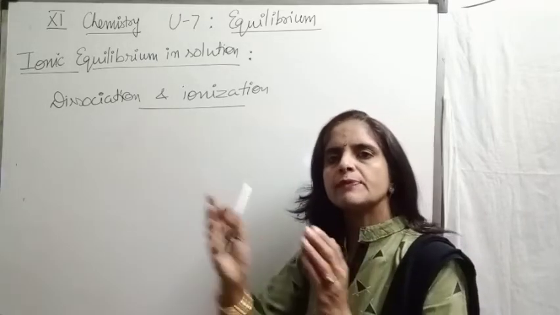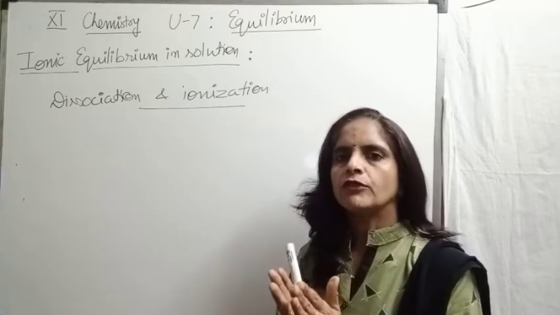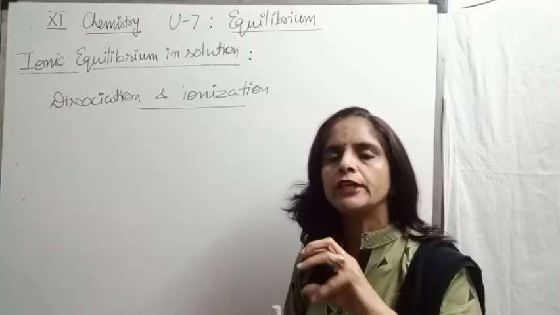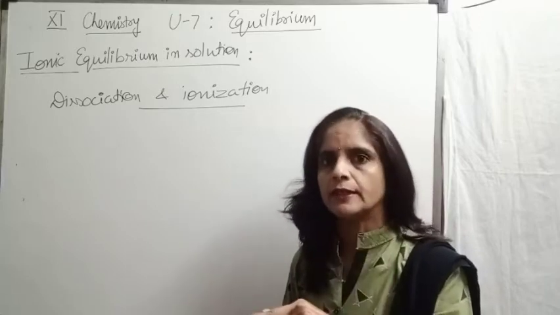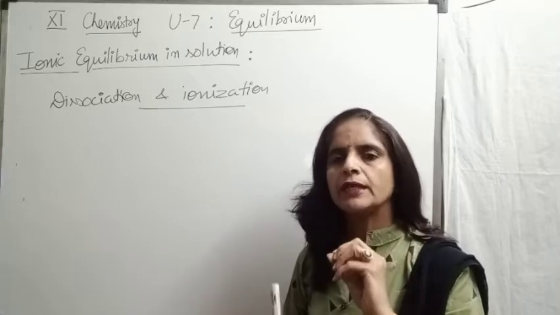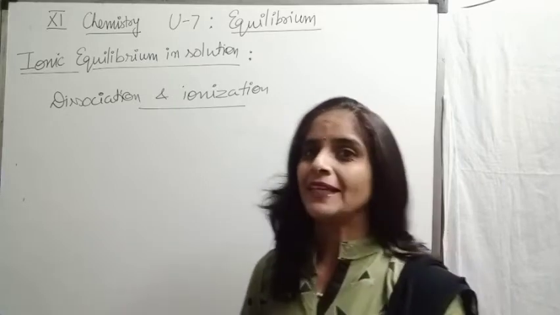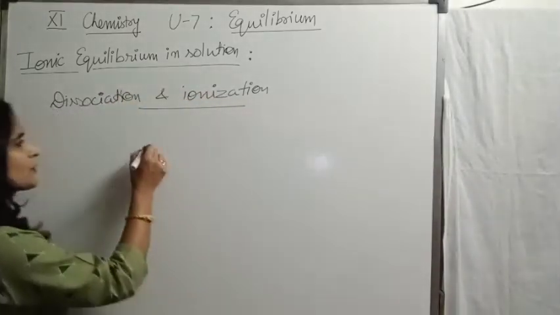Dissociation, the simple meaning is breaking into ions, means breaking of ions which are already existing in ionic state in solid form. When the substance is present in solid state, ions were there, but they were not free. So when you dissolve into aqueous medium, it dissociates, and now they become free. Like example, I think you know well now, that is sodium chloride. We know it's an ionic compound.